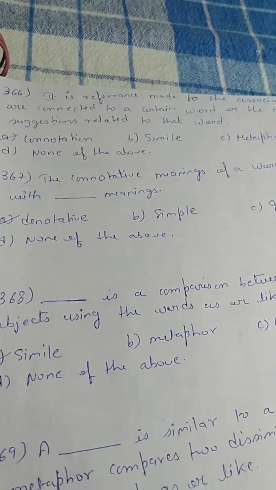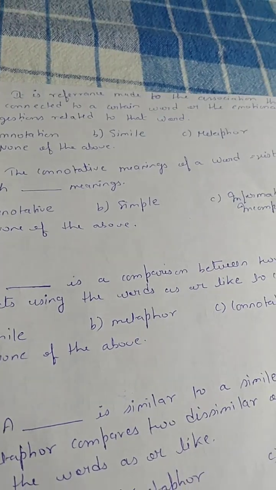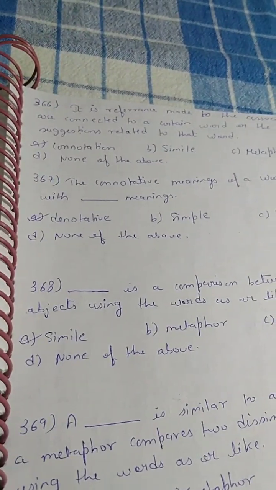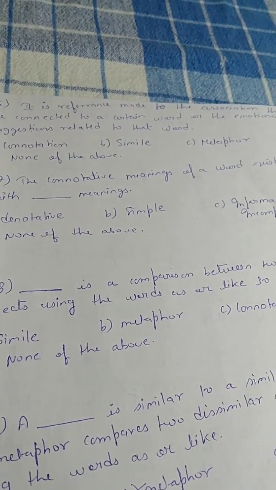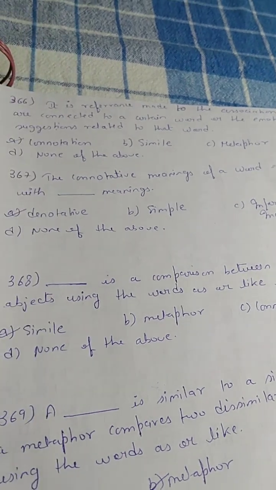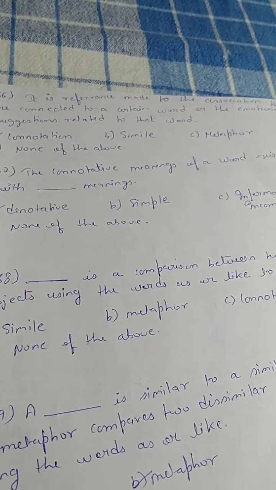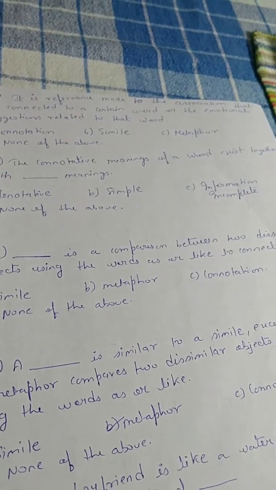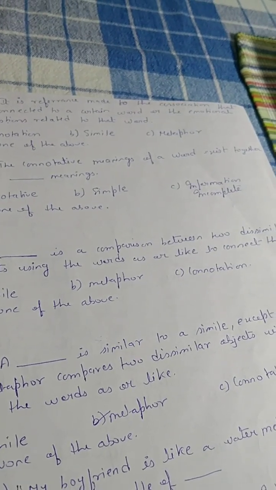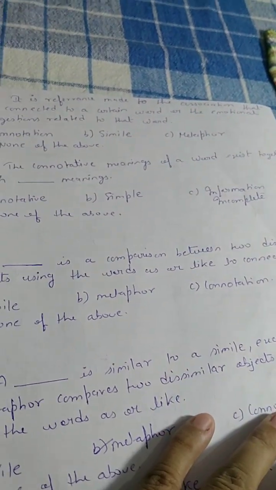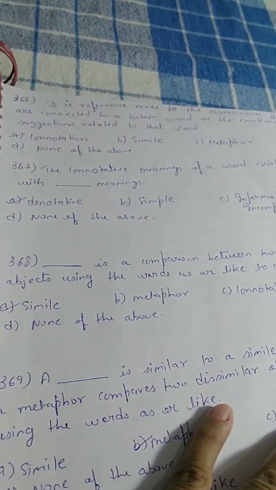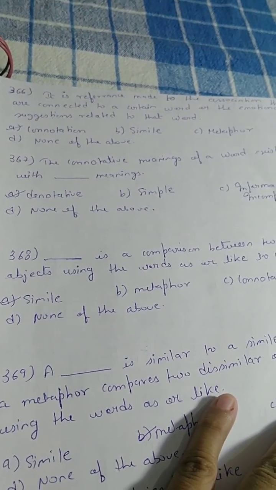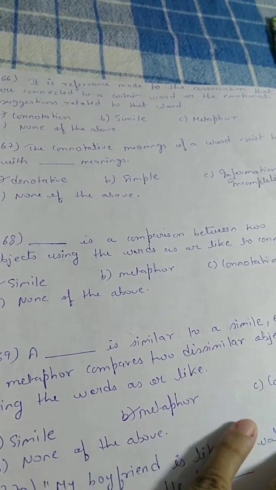Next question. It is reference made to the associations that are connected to a certain word or the emotional suggestions related to that word, that is connotation. Next question. Connotative meanings of a word exist together with dash meanings, that is denotative meaning.